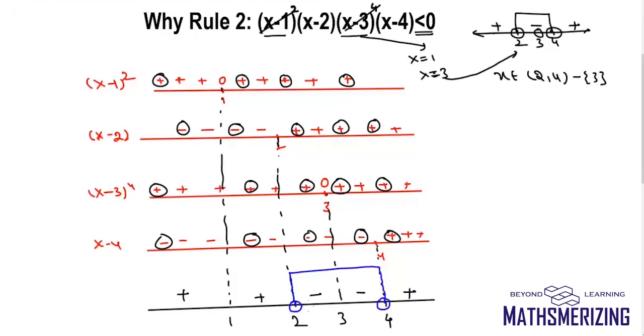Now as we can see there, its value is negative when x lies between 2 and 3 and when it lies between 3 and 4. Now at x equal to 3, the value is actually 0. So that means my answer will not contain 3. So I need to remove 3 from the solution. So that is the logic behind rule number 2.